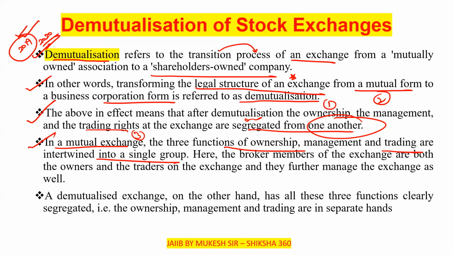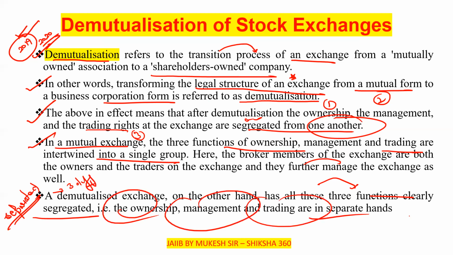On the other side, what is the meaning of demutualized? A demutualized exchange, on the other hand, has all the three functions clearly segregated, that is, separated. All the three functions are dealt with by three different persons. That is, the ownership, the management, and the trading are in separate hands.